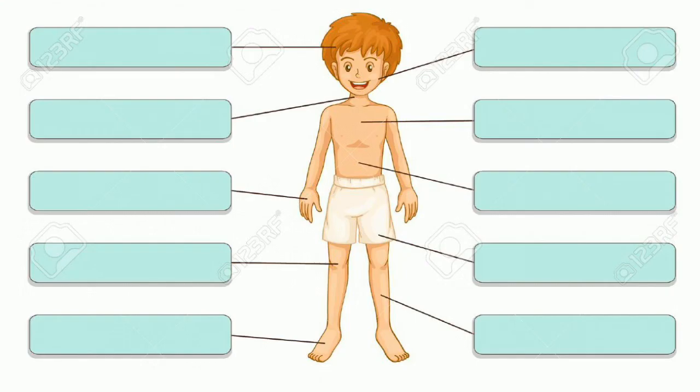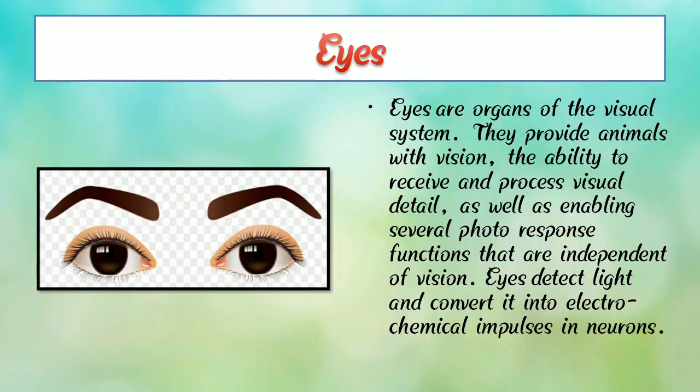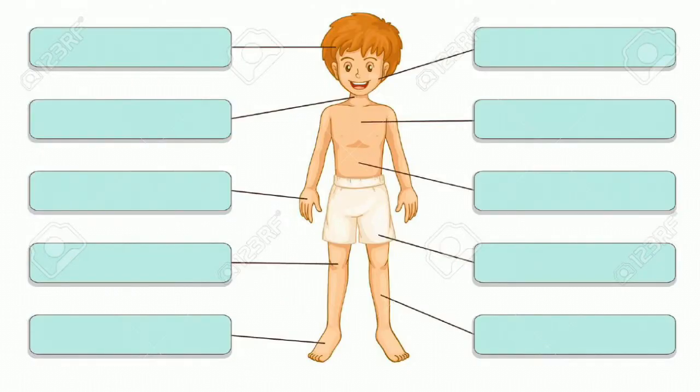So now next, we see various body parts here, so we can do some exercise. First we can see here it's our head. So we write HEAD, head. Now next, what is this? Yes, it is our cheek.